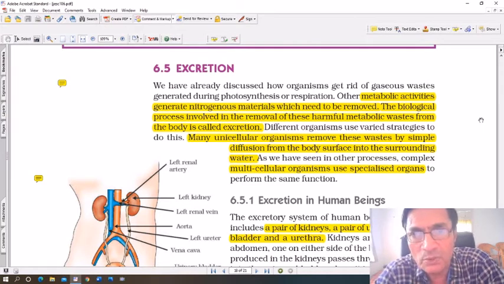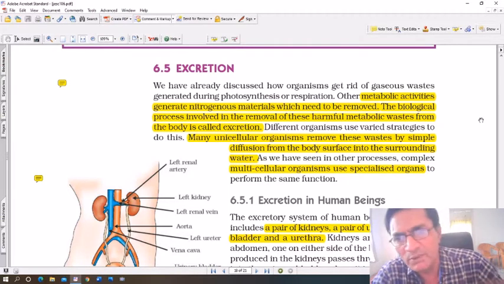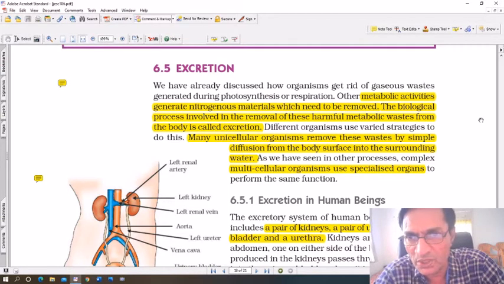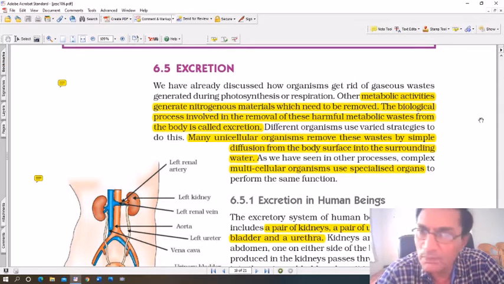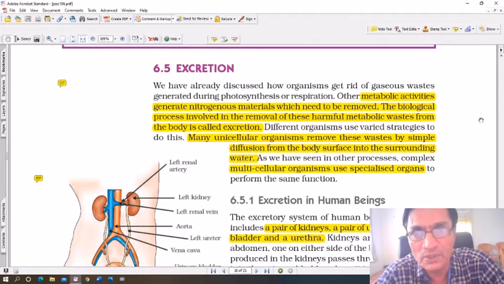Good morning, students. So far, we have discussed various aspects of chapter number 6, life processes, and how different life processes take place in the bodies of plants as well as bodies of animals. We have discussed nutrition, how plants and animals obtain their food, how that food is utilized in the body, and then how energy is liberated from that food and used for various biological processes.